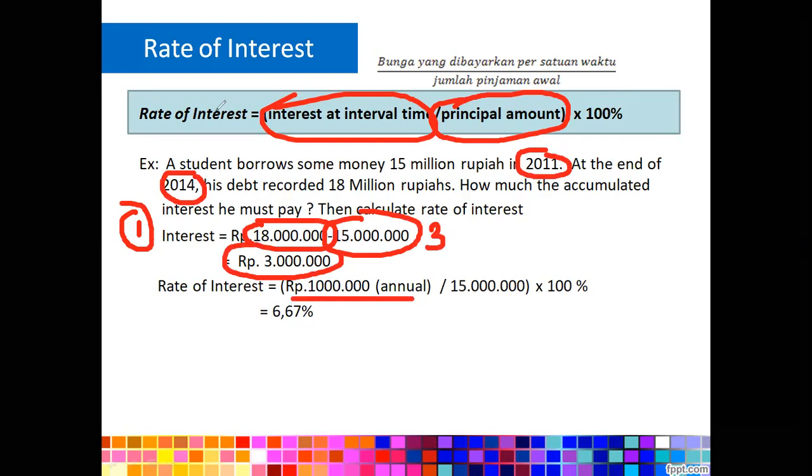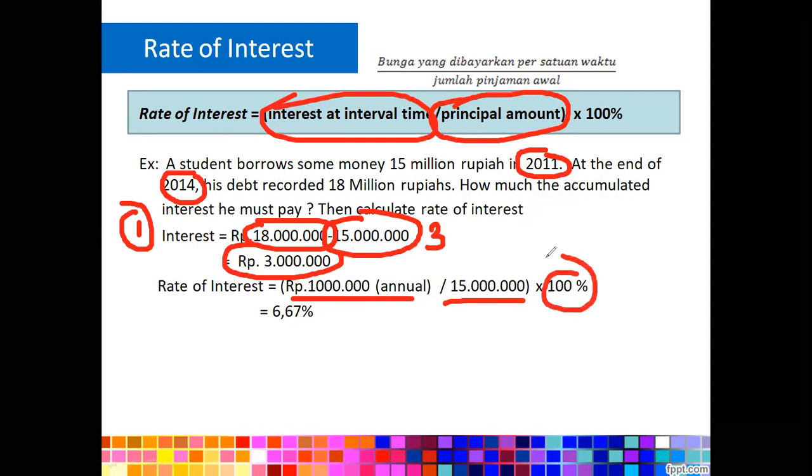So the rate of interest is expressed annually, or by years. So we have to divide the interest by year. So 1 million, which is in the annual system, divided by 15 million, the principal amount, multiplied by 100%.